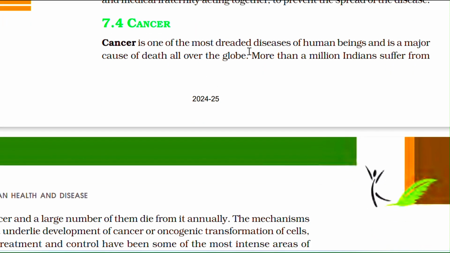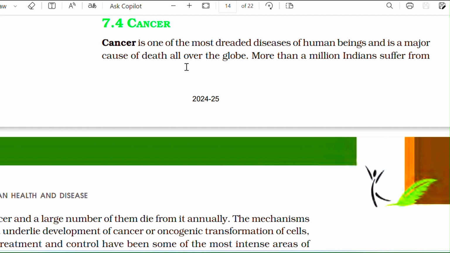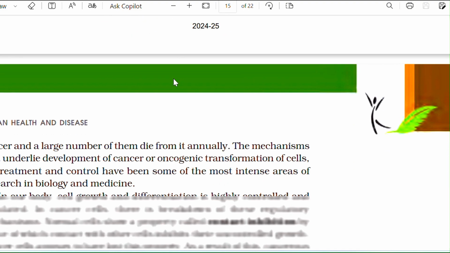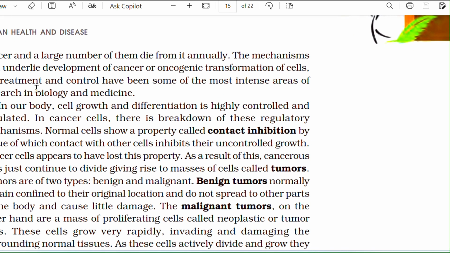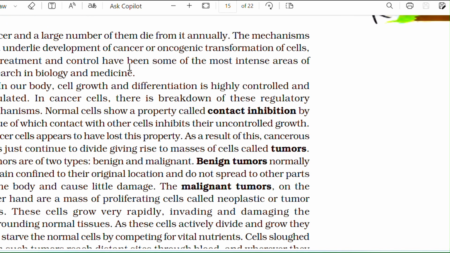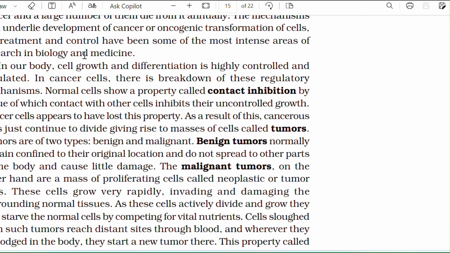Cancer is one of the most dreaded diseases of human beings and a major cause of death all over the globe. More than a million Indians suffer from cancer and a large number die from it annually. The mechanism of undesirable development of cancer or oncogenic transformation of cells, its treatment and control have been some of the most intense areas of research in biology and medicine.